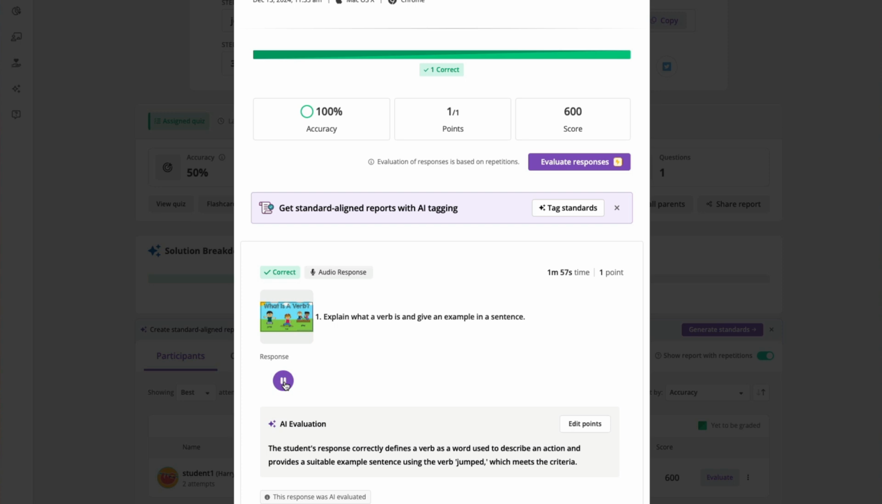It's a word used to describe an action, state or occurrence. For example, the boy jumped over the log.